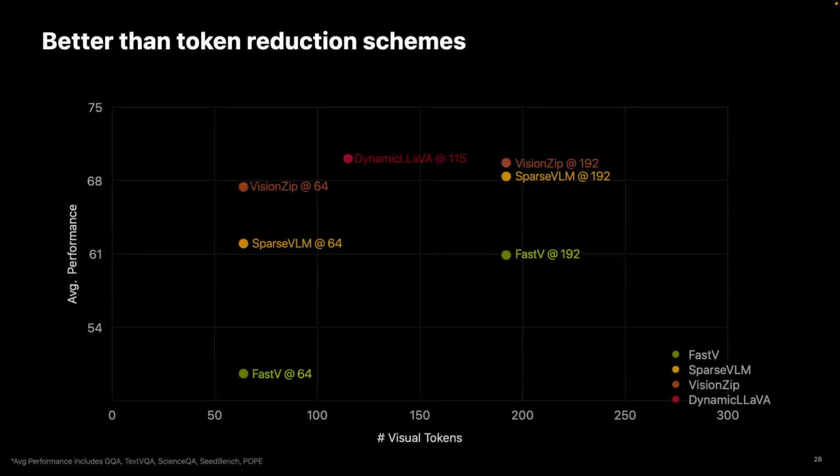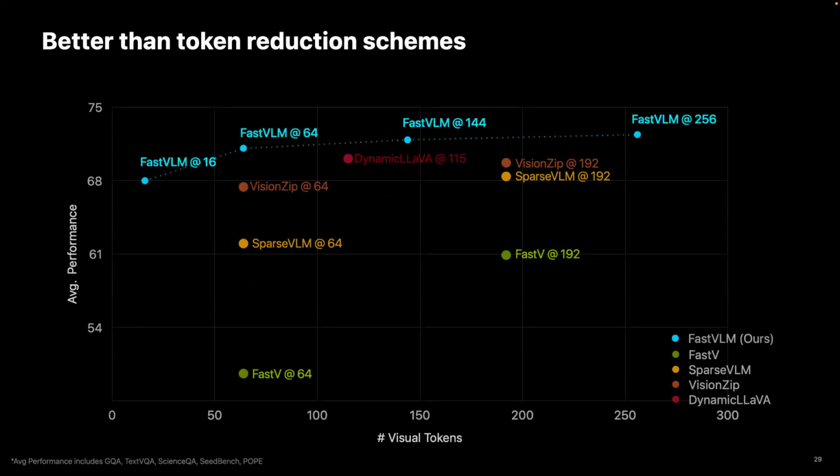Another line of actually improving the efficiency is token reduction schemes. And there have been very successful methods in the community towards reducing the tokens by token merging or using certain other sparse priors. What we have observed is that we can use this FastViT-HD backbone and just change the image scale, and we can have a pretty favorable trade-off.